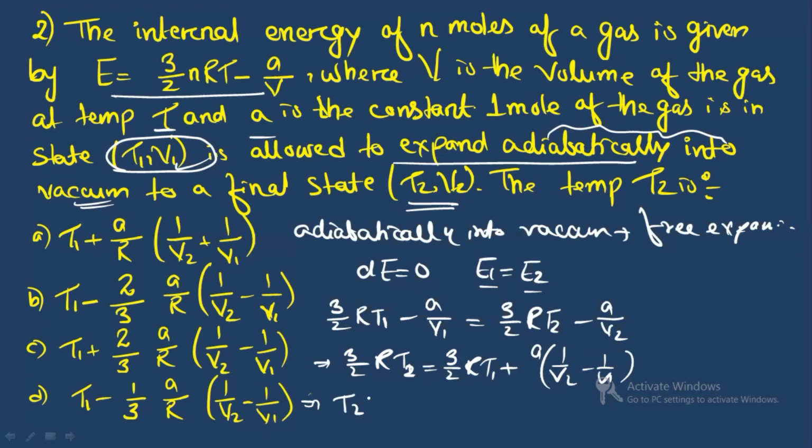Take this entire term to the right hand side. So this 3 by 2R will cancel this 3 by 2 and you will have T1, the first term, plus the second term will be what? It will be 2A by 3R. Within the bracket you will have 1 by V2 minus 1 by V1. Yes or no? So if you see the answer, it is T1 plus 2 by 3 A by R, 1 by V2 minus 1 by V1. So the correct option is option C.